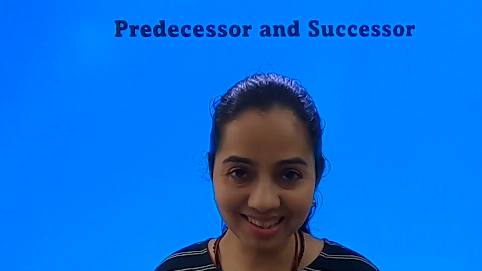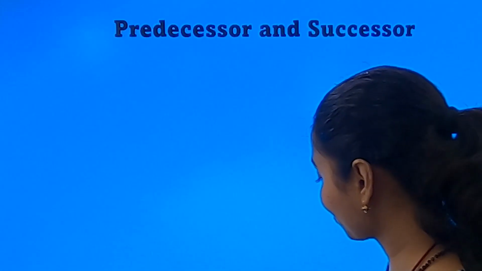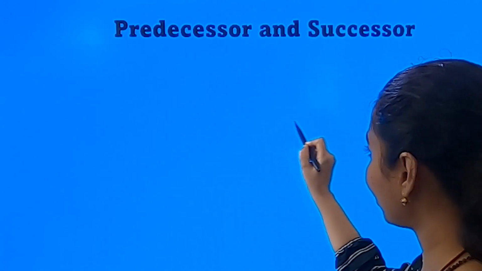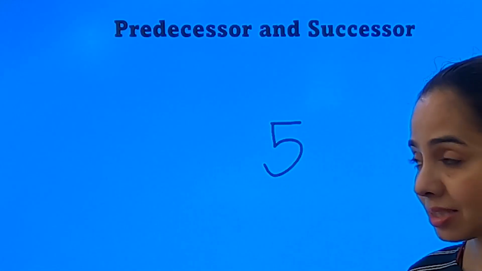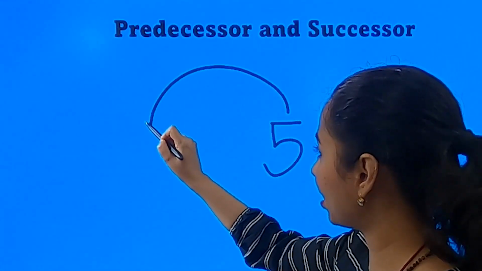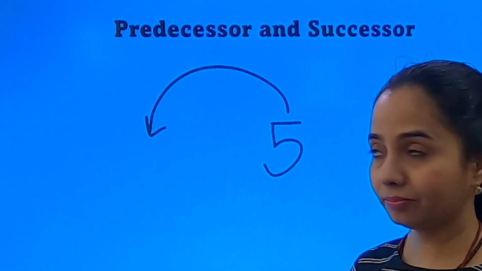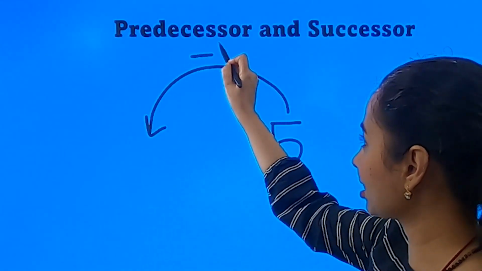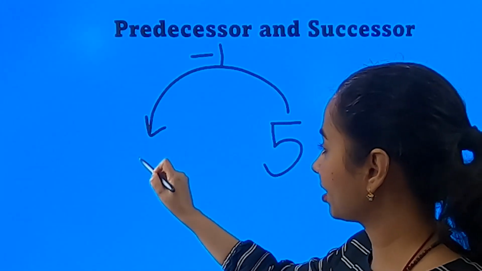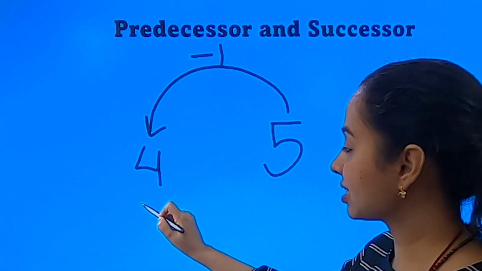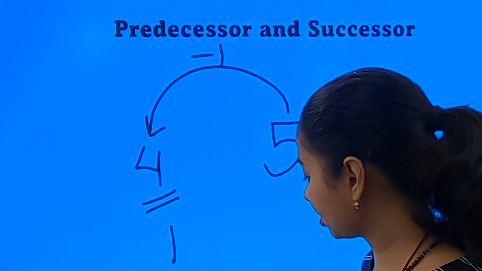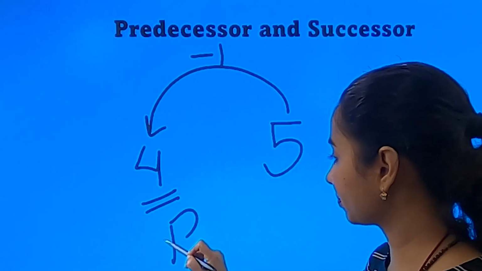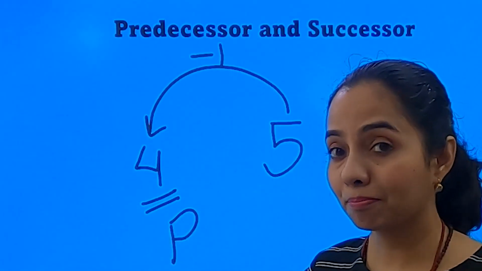Is it making some sense? For example, we take this number 5. If I have to find its predecessor, I have to go back, so I subtract 1 from it. I will get 4. 4 is the predecessor, which comes just before the number.